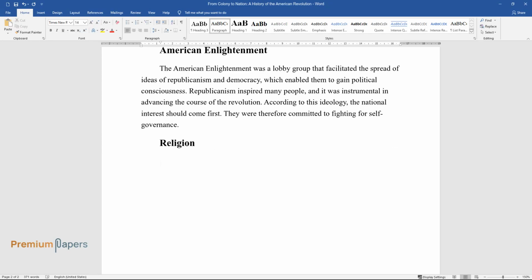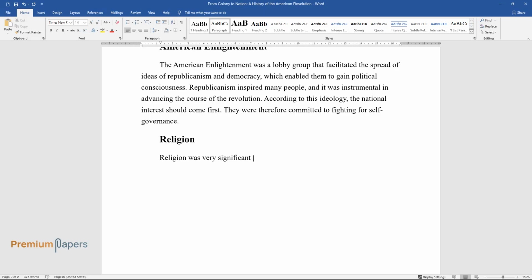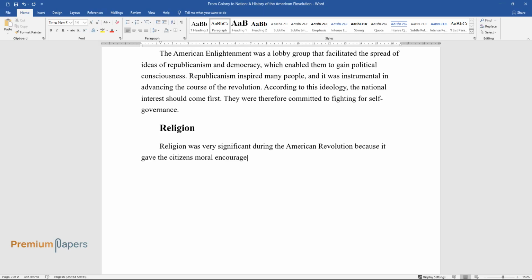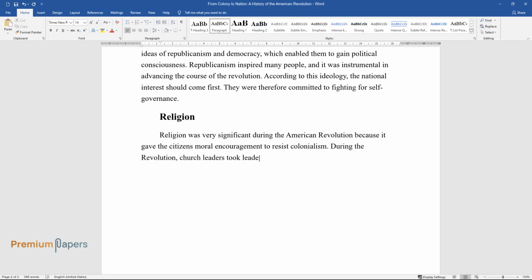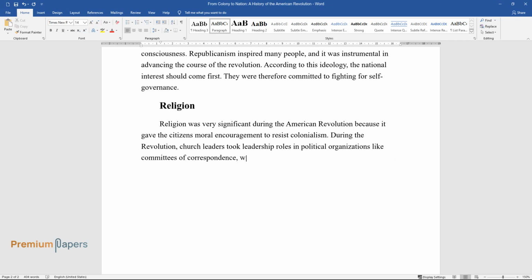Religion. Religion was very significant during the American Revolution because it gave the citizens moral encouragement to resist colonialism. During the Revolution, church leaders took leadership roles in political organizations like committees of correspondence, while some of them even participated in arms resistance.